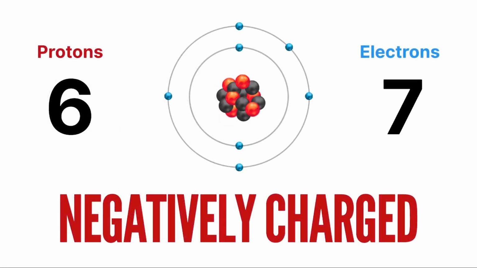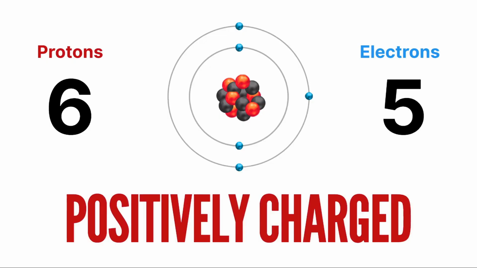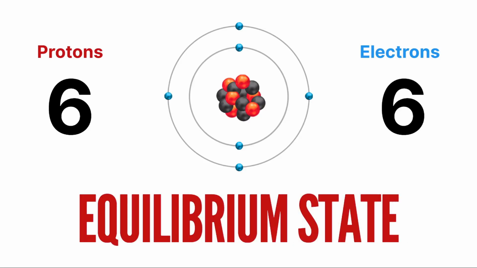If we add one extra electron to the valence shell, the number of electrons will be higher than the number of protons. If the number of electrons is greater than the number of protons, the atom is said to be in a negatively charged state. If you remove two electrons from the valence shell, the number of protons will be higher than the number of electrons. If the number of protons is greater than the number of electrons, then this atom is said to be positively charged.